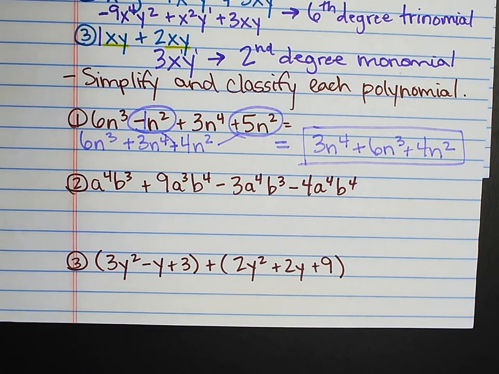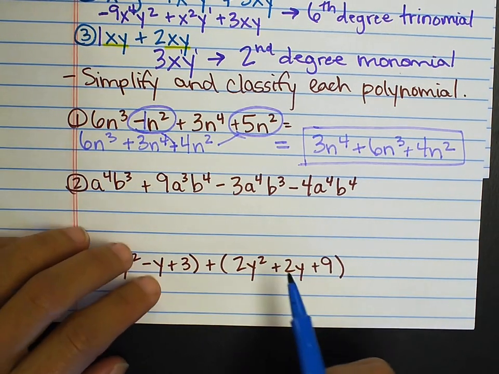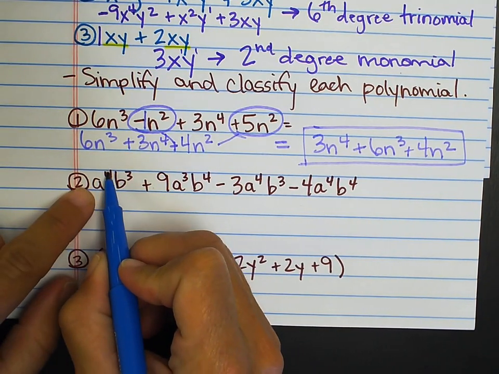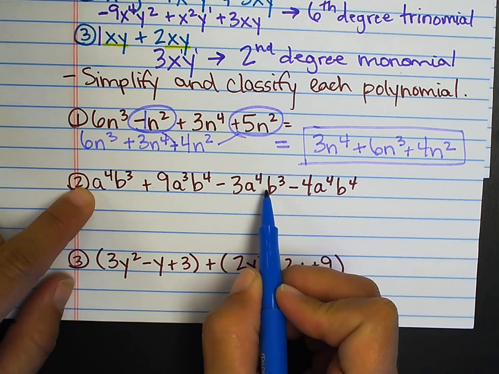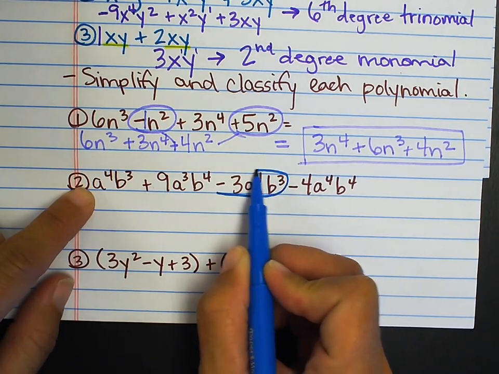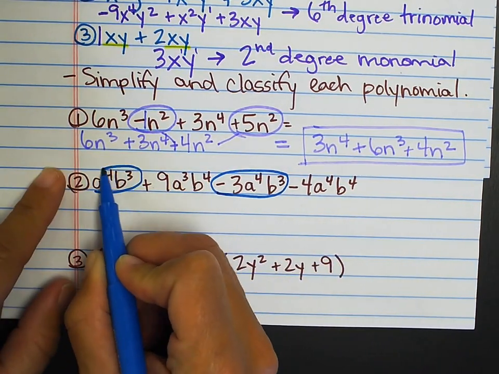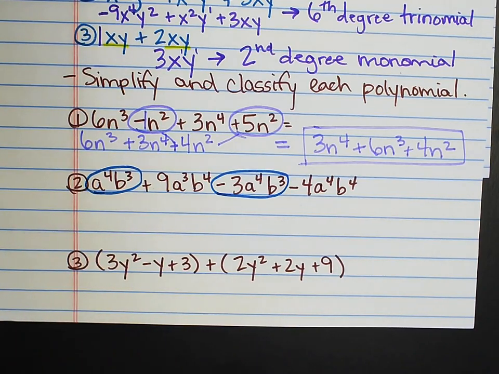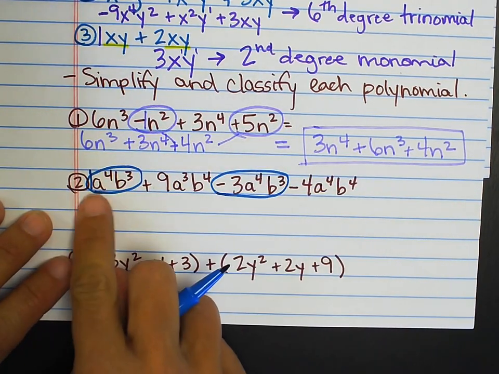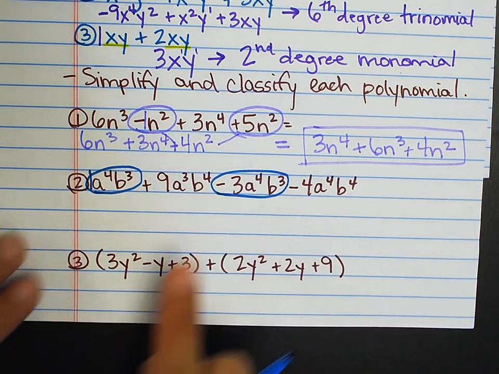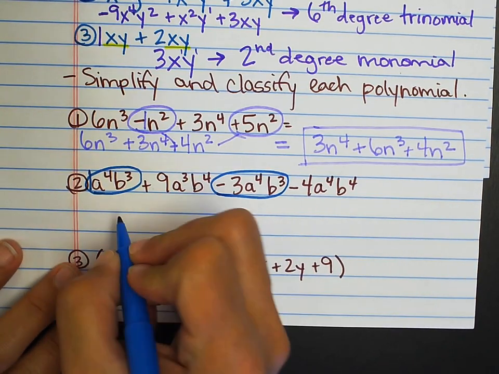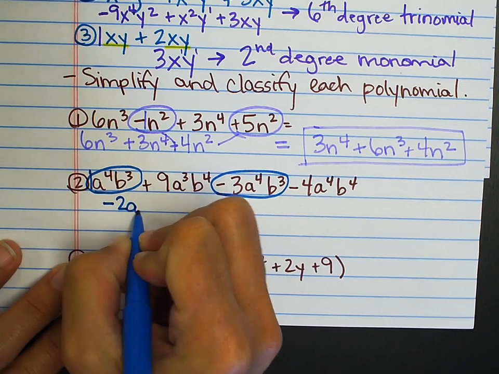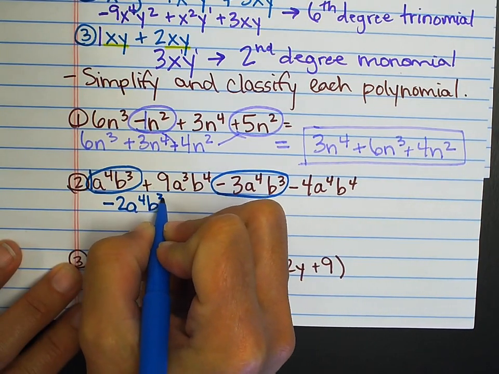Here I have a's and b's all mixed together, so I need to see if I have any like terms. An a to the fourth, b to the third. I must have another a to the fourth, b to the third in order to combine them. I cannot combine them with anything else except for like terms. So this is a 1a to the fourth, b to the third minus 3a to the fourth, b to the third. That gives me a negative 2a to the fourth, b to the third.